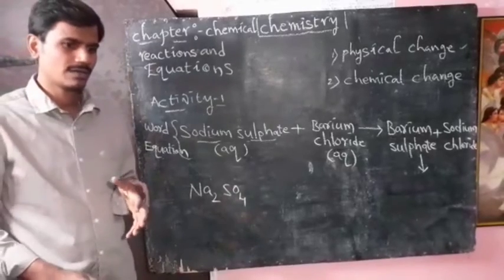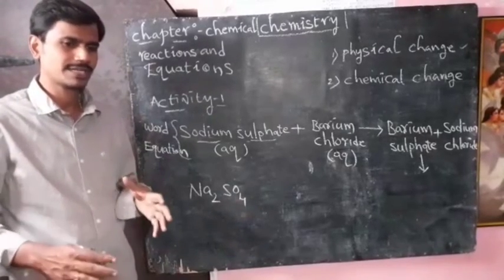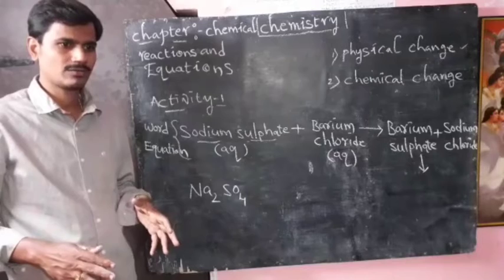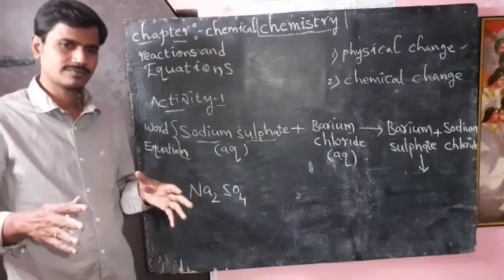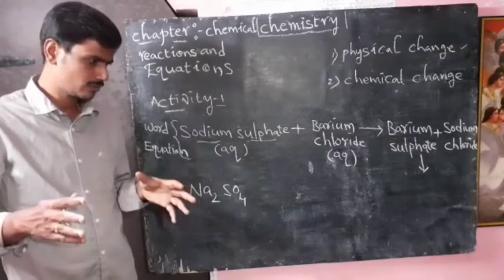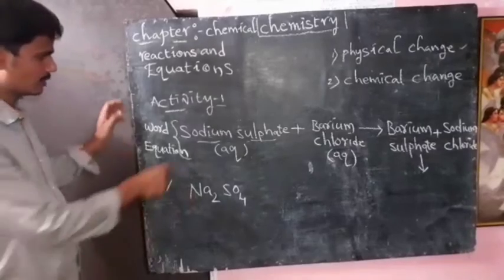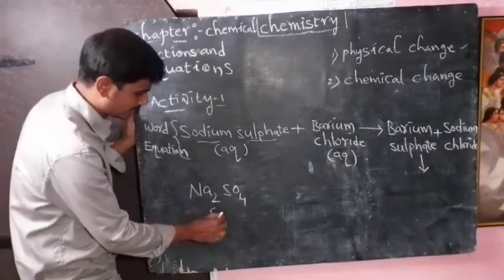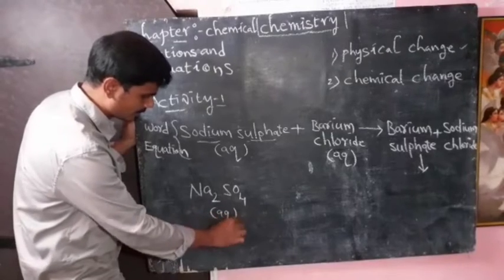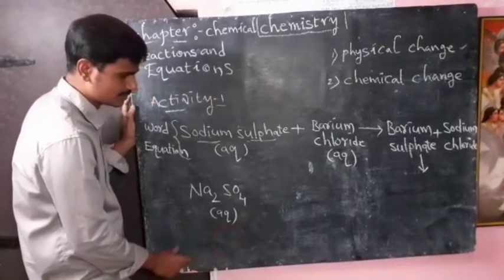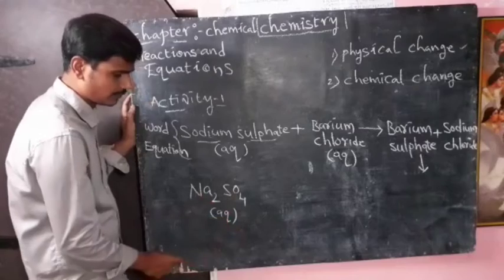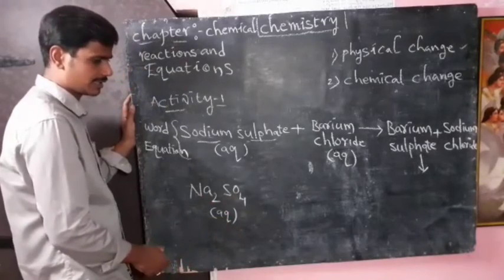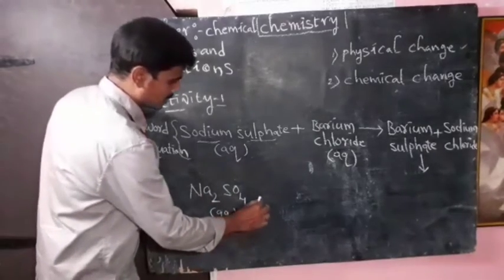In chemistry, each chemical substance has one chemical formula, so we have to know the chemical formula. I already told you about aq. Aq is the shorter form of aqueous. Aqueous means when we dissolve sodium sulfate in water, the resulting solution is called aqueous.